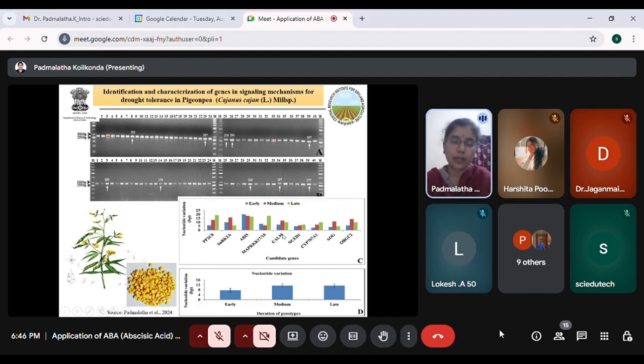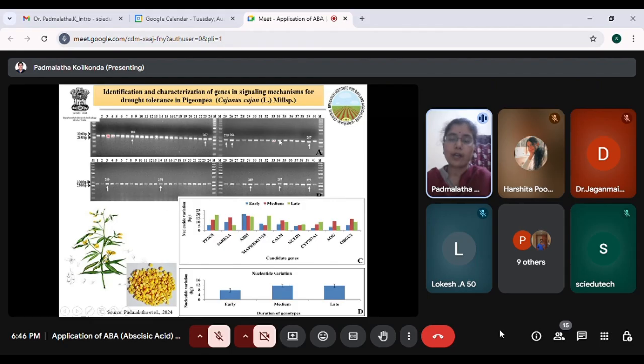As I showed you in the mechanism, calcium also plays a very important role. And then we have the NCD1 gene, which helps in the biosynthesis of ABA. Then the CYP gene, it is nothing but cytochrome P450 gene, which helps in degradation of the ABA. And these two genes are helping in conjugation and deconjugation pathways with respect to ABA. And we have tried to identify what is the difference.